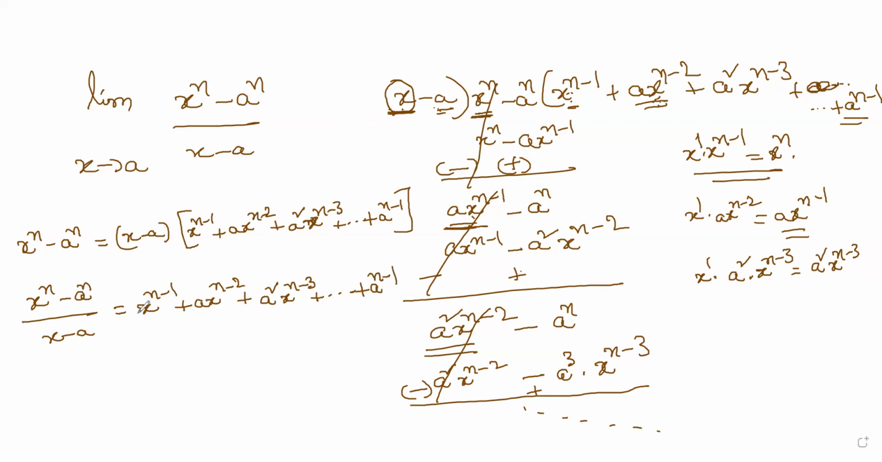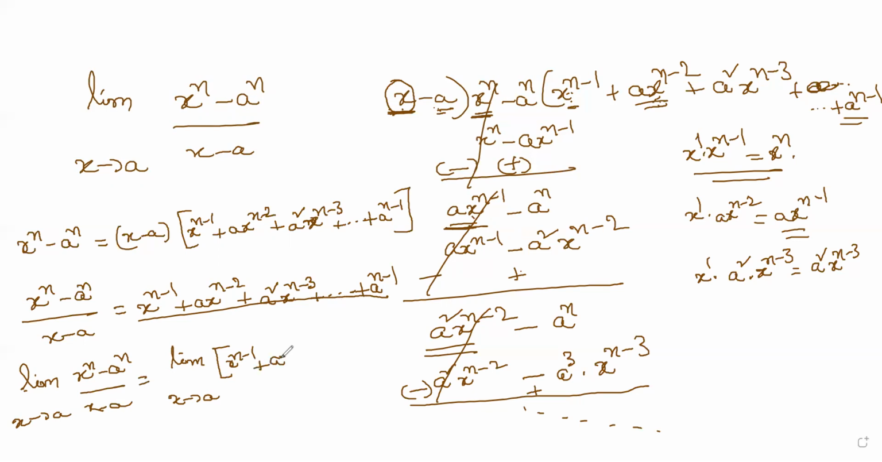And now what we are doing, we are applying the limit on either side. When you apply the limit on either side, limit x tends to a of x power n minus a power n divided by x minus a becomes the limit of this one only. Limit x tends to a of this entire quantity, x power n minus 1 plus a into x power n minus 2 plus a square into x power n minus 3, like this it goes.